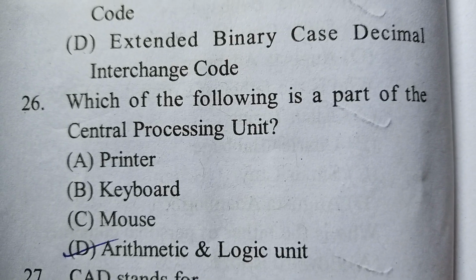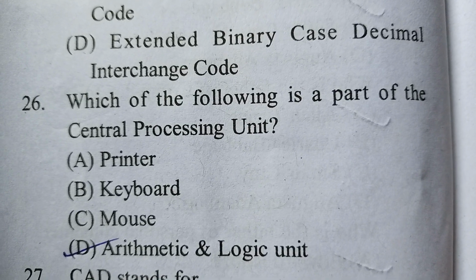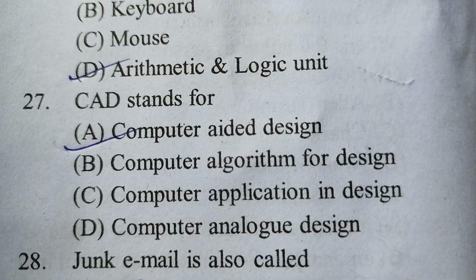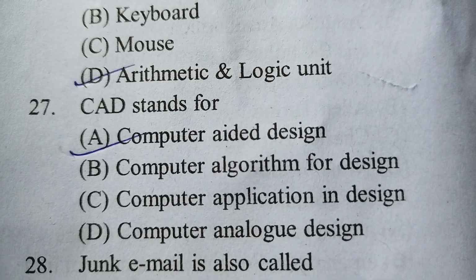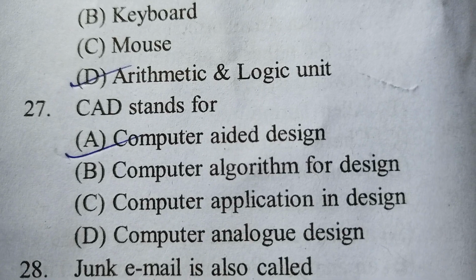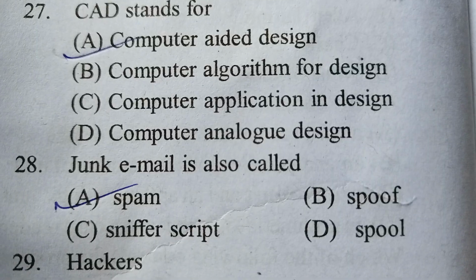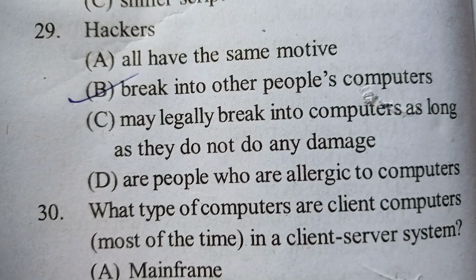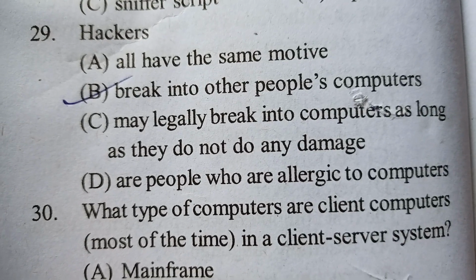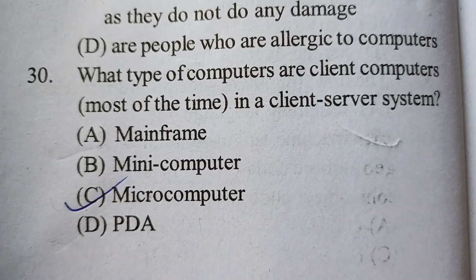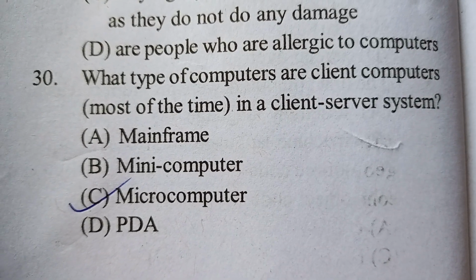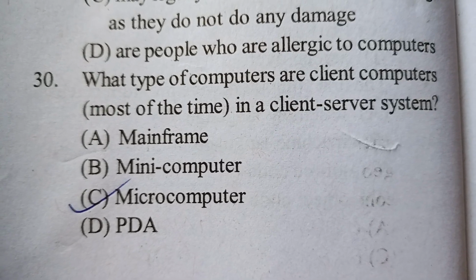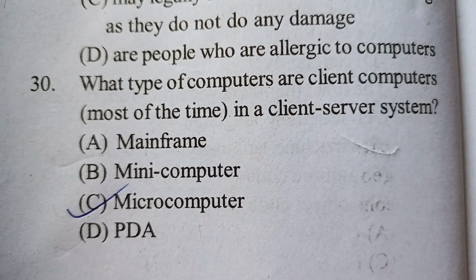Which of the following is a part of the Central Processing Unit? Option D have right answer, Arithmetic and Logic Unit. CAD stands for Computer Aided Design. Junk email is also called spam. Hackers, option B have right answer, break into other people's computers. What type of computers are client computers most of the time in a client server system? Option C have right answer, microcomputer.